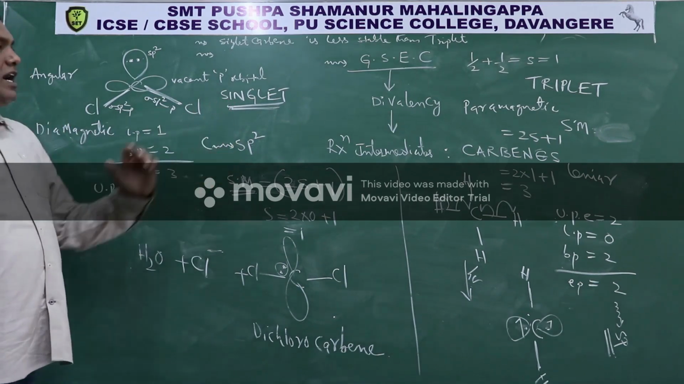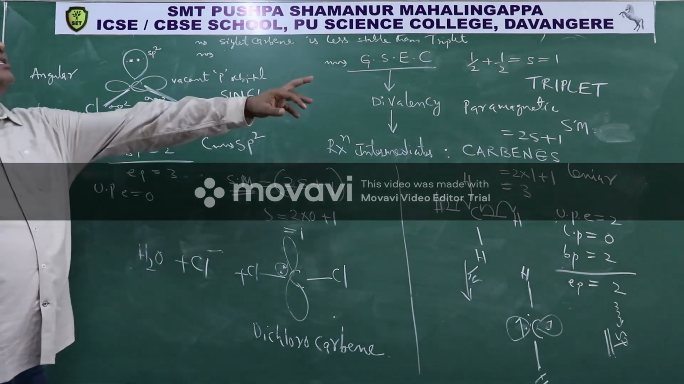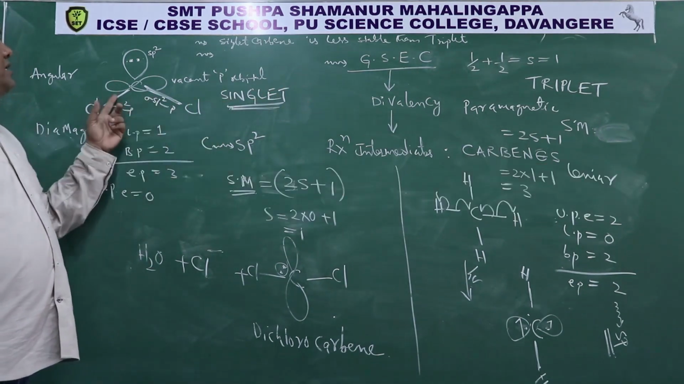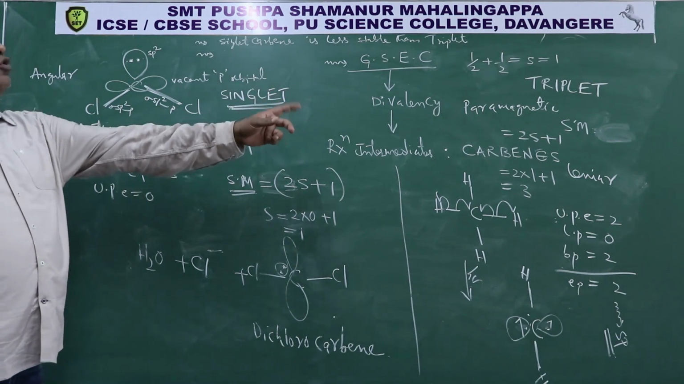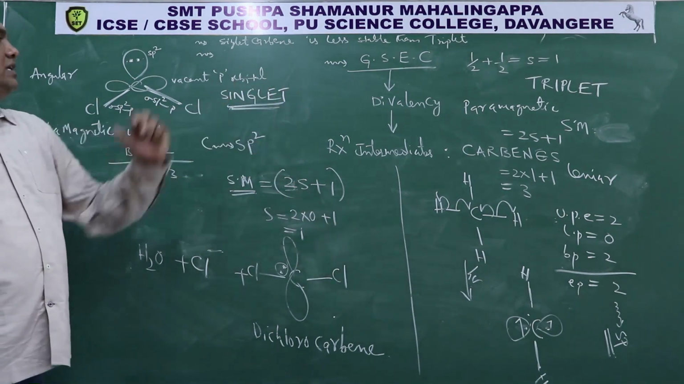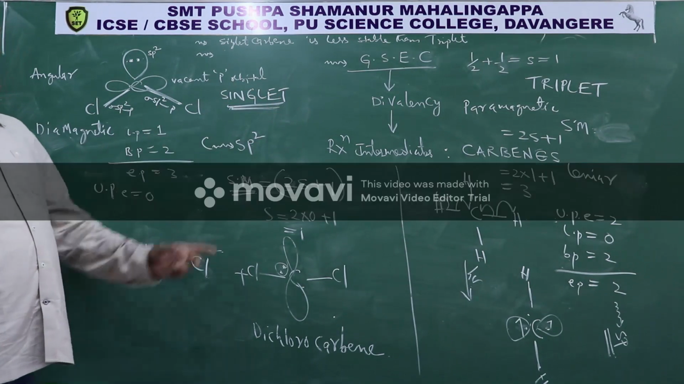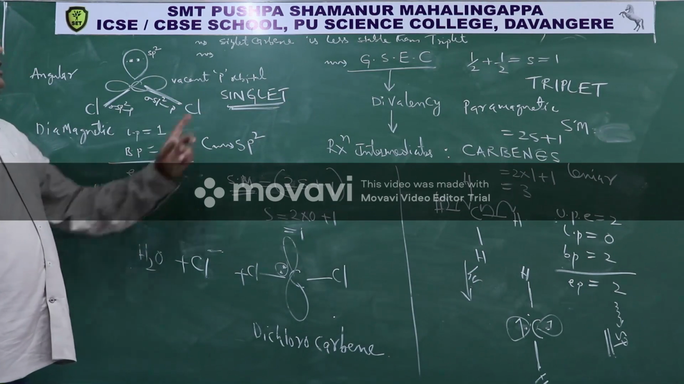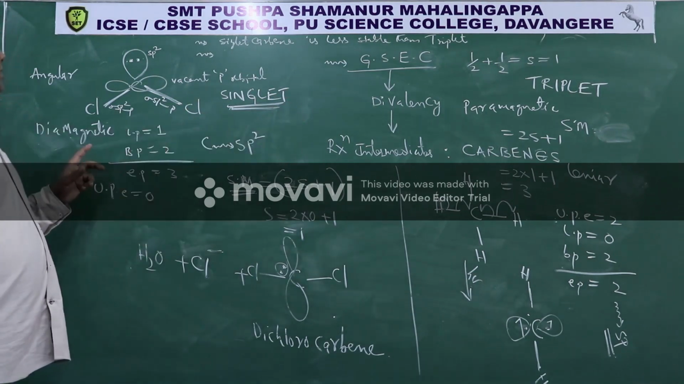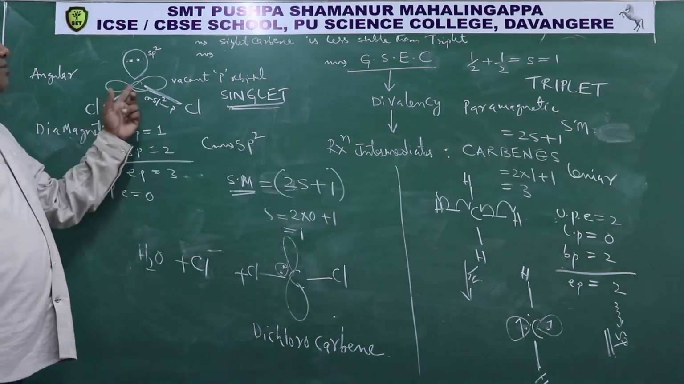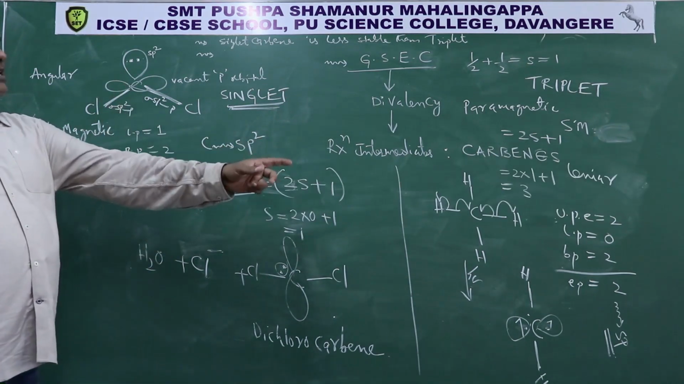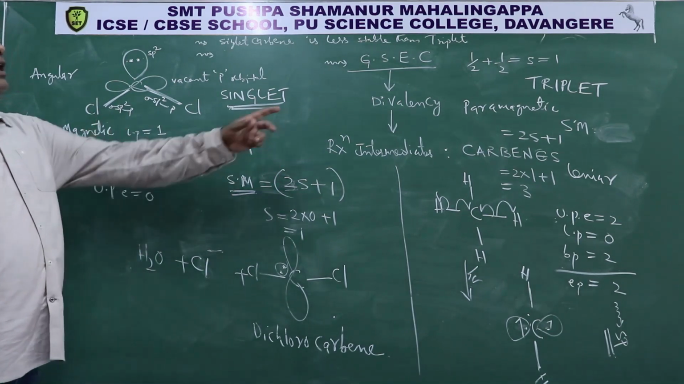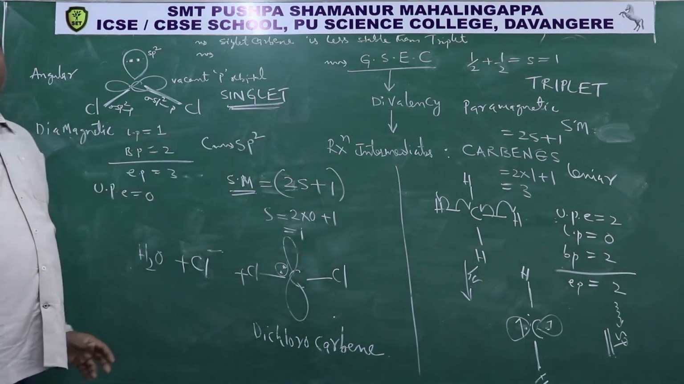So we have two types of carbenes. One is singlet carbene, another is triplet carbene. Singlet carbene has 2 bond pairs and 1 lone pair. Triplet carbene has 2 bond pairs, 0 lone pairs, and 2 unpaired electrons. Singlet carbene has no unpaired electrons. Triplet carbene has 2 unpaired electrons. Singlet carbene is diamagnetic, triplet carbene is paramagnetic. In singlet carbene, the hybridization of carbon is sp2. In triplet carbene, the hybridization of carbon is sp. In singlet carbene, the shape is angular; in triplet carbene, the shape is linear.